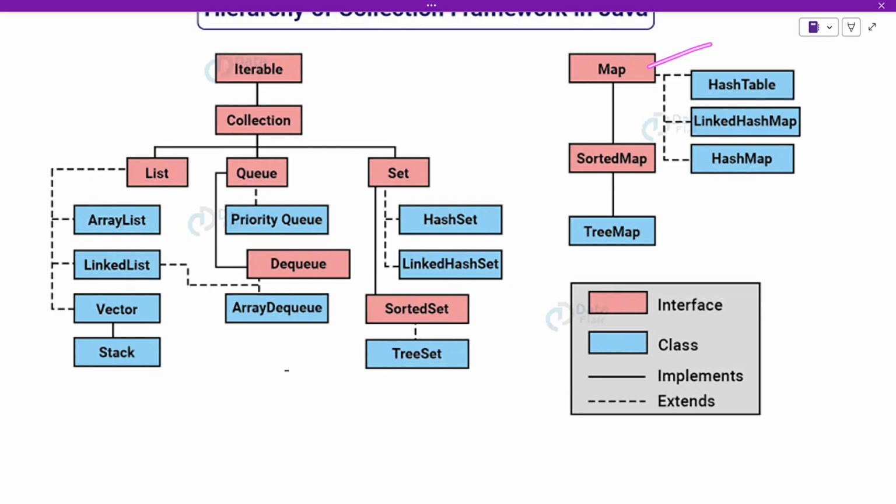And now coming back to maps. In maps we have the sorted map called the tree map. This is very much how the tree set works. They both use red black trees internally to sort the data at the time of insertion. And then we have the hash tables, linked hash maps, and the normal hash map. They use the technique of hashing, and there is no specific order for them, but the mapping will stay consistent.